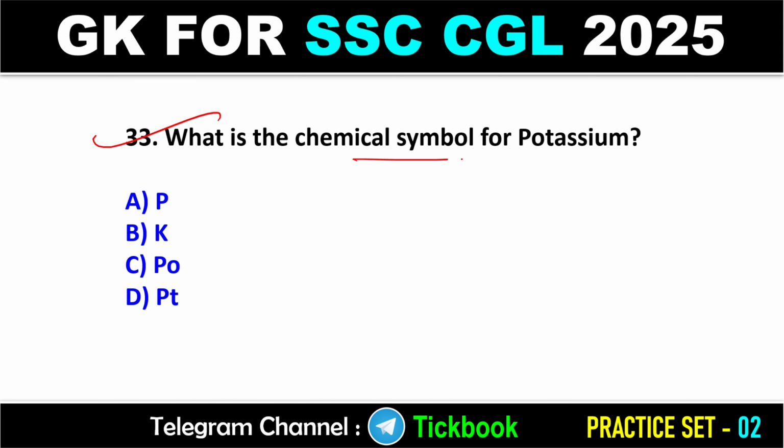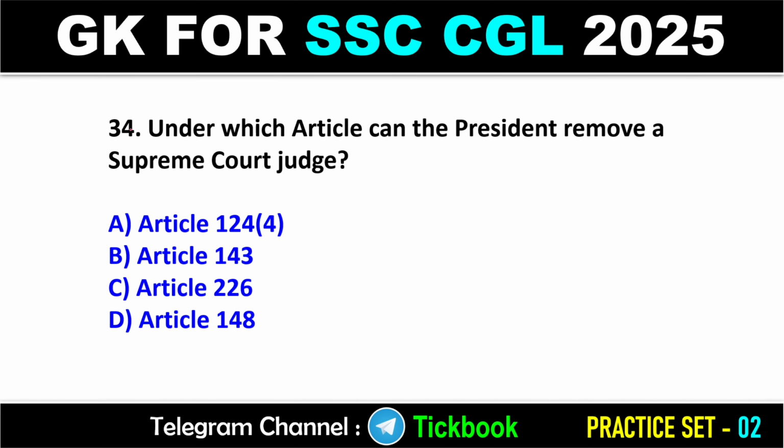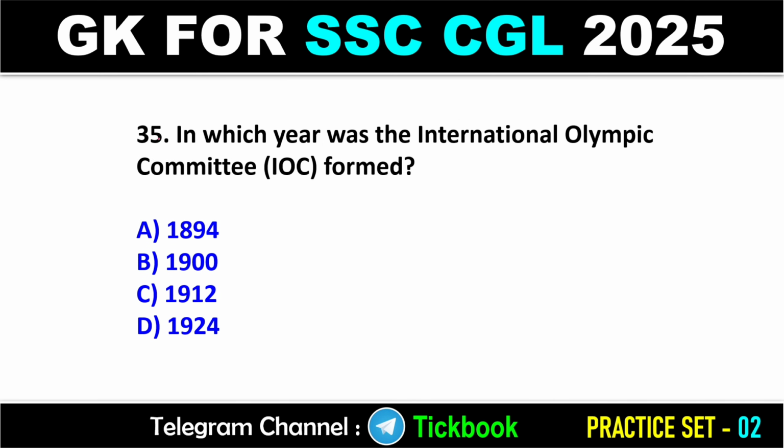33. What is the chemical symbol for potassium? Option number B is the right answer, K. 34. Under which article can the president remove a Supreme Court judge? Option number A is the right answer, article 124(4). 35. In which year was the International Olympic Committee, IOC, formed? Very, very important. And option number A is the right answer, 1894.